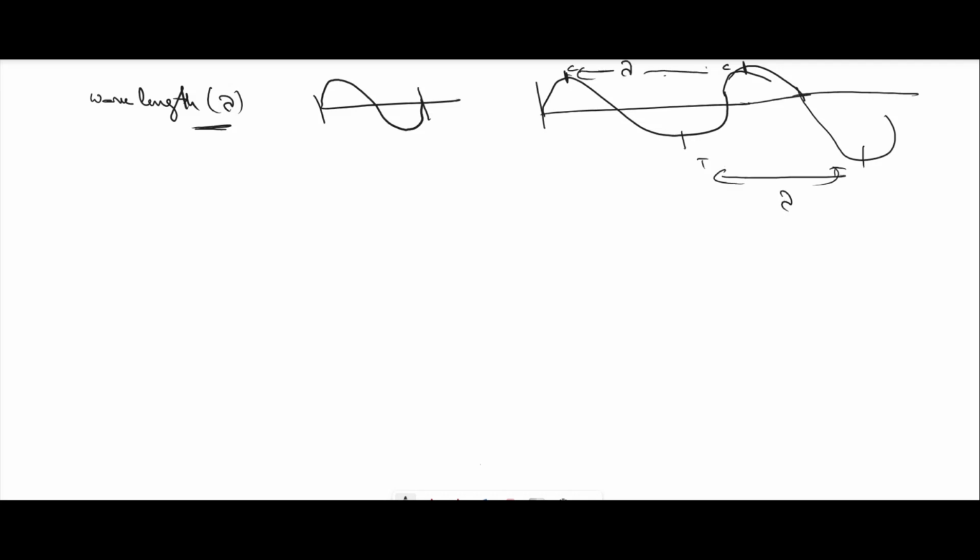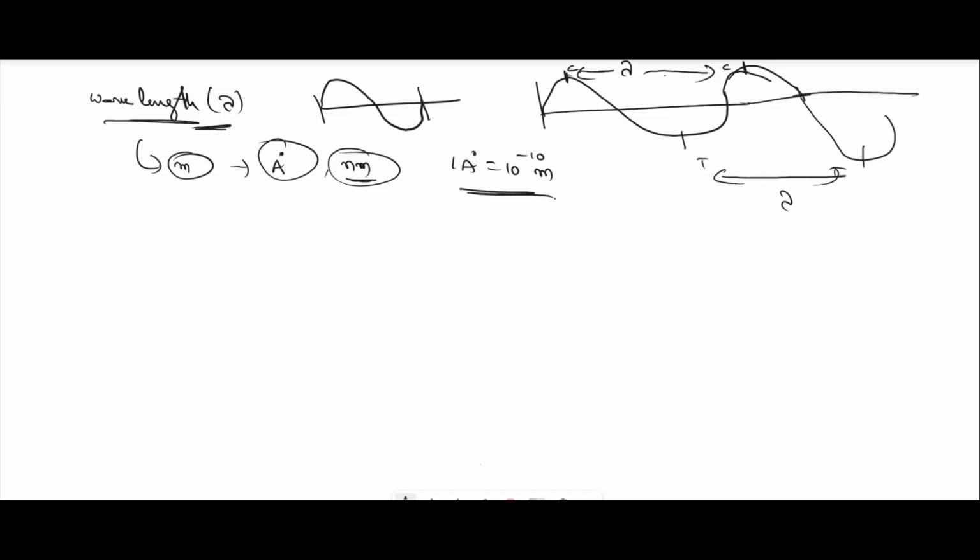It is measured in meters, or the smaller unit is Angstrom, or we can also represent it in nanometers. We know that 1 Angstrom is equal to 10 to the power of minus 10 meter.